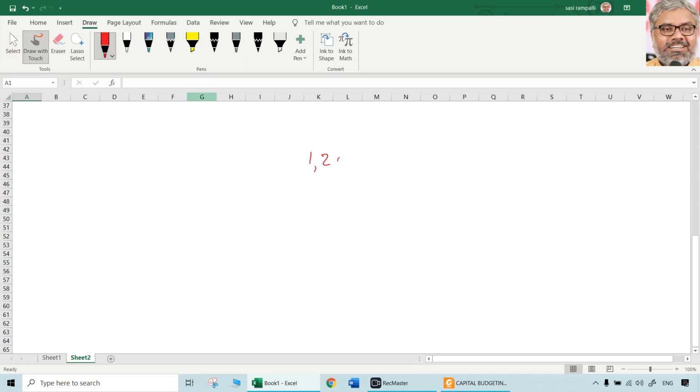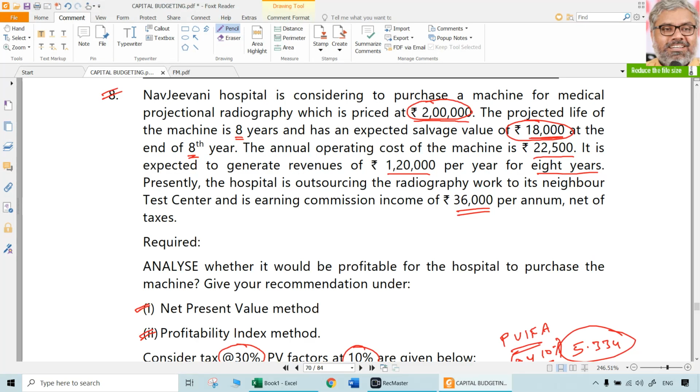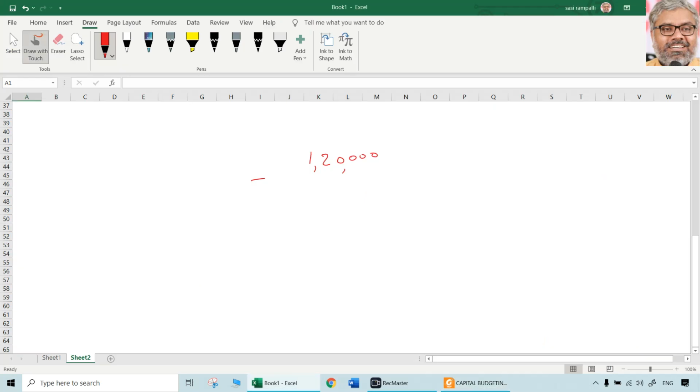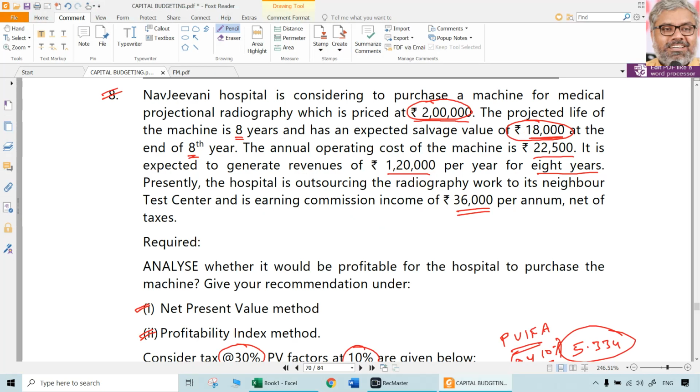Expected revenue: 1,20,000 rupees. From that, deduct the annual operating cost of the machine, 22,500. So from the revenues, 1,20,000 minus 22,500, 97,500 is normally the operating income, we can say.